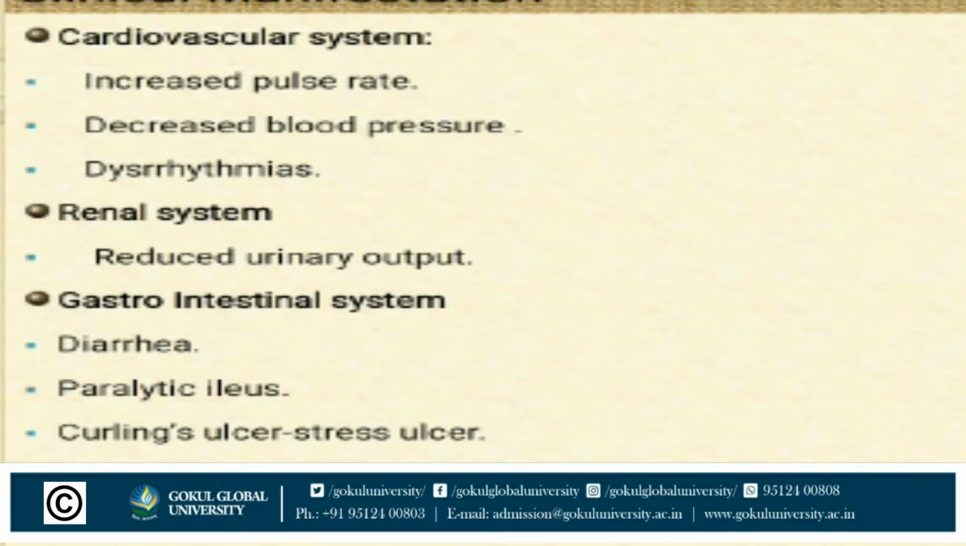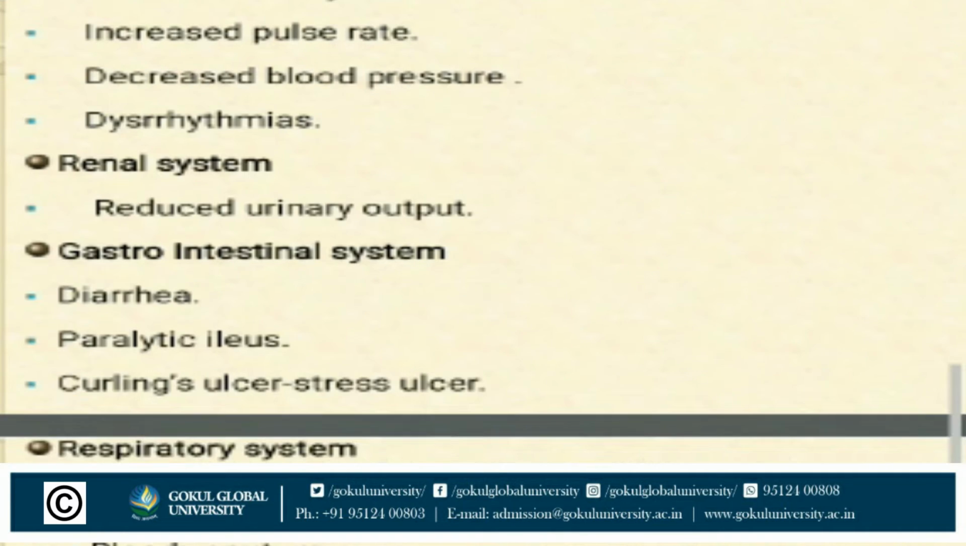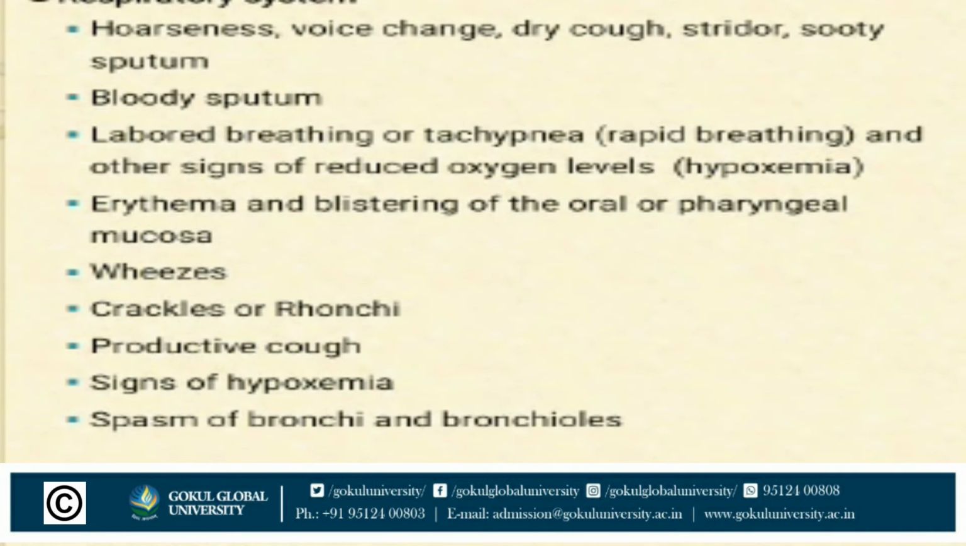Second one, renal system. In that, urinary system, reduced urine output. So under the burns, if our renal system is affected, then our urinary output is affected. The next one, gastrointestinal system. In that: diarrhea, paralytic ileus and Curling's ulcer, stress ulcer. So if under the burns our gastrointestinal system is affected, we can very easily see diarrhea and ulcers. The next one, respiratory system. Under the burns, how does it affect our respiratory system and which types of signs and symptoms show in the respiratory system?